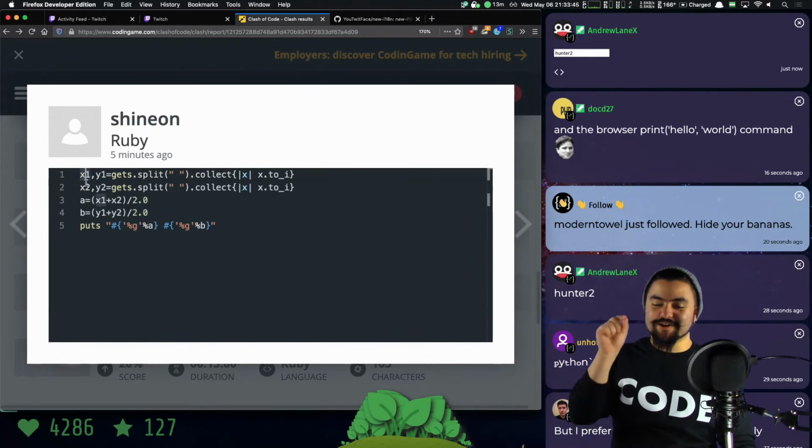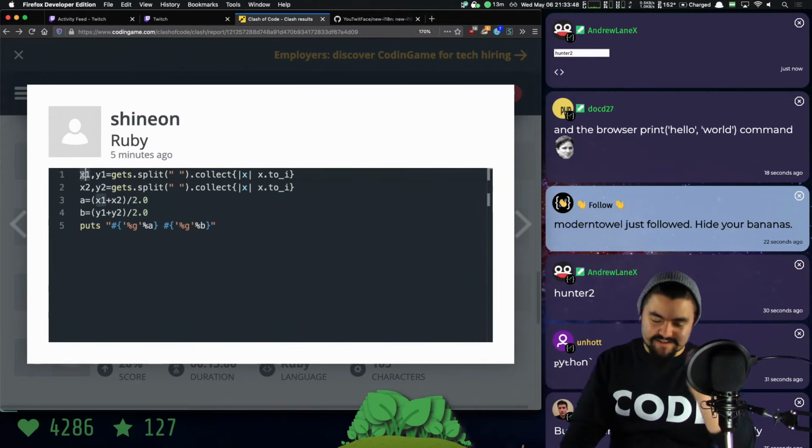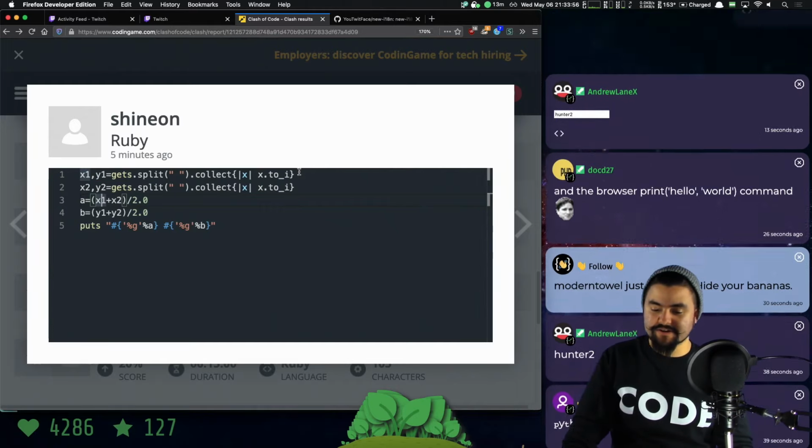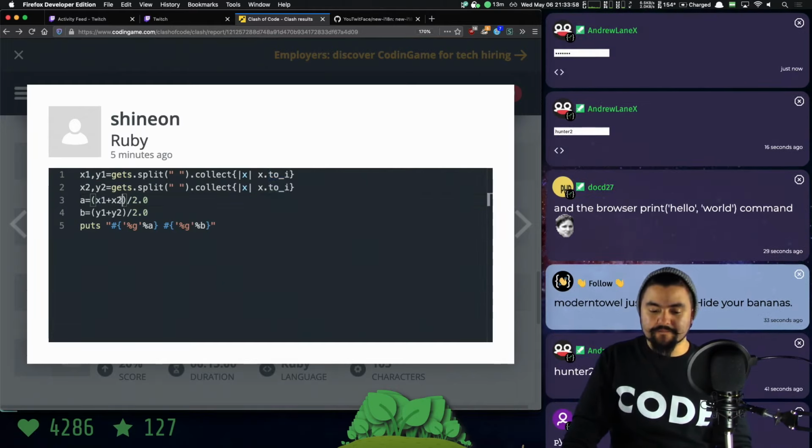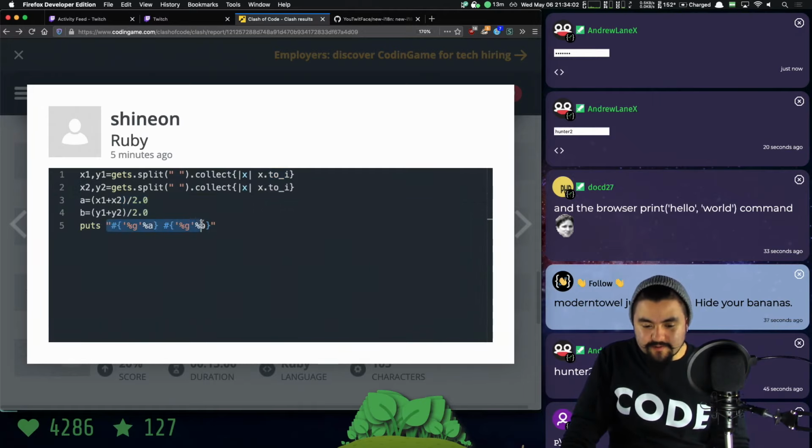Similar to Brandon, you could have shortened your variable names, Shinon, to be just like single letters. And then we've already converted x1, y1, x2, y2 into integers using this. So we can just divide by 2. And then this is how we do a template string. %G A. So %G, is that for a floating point value?